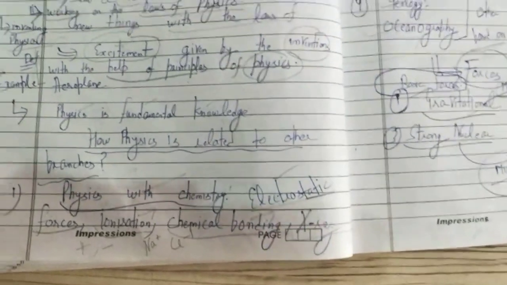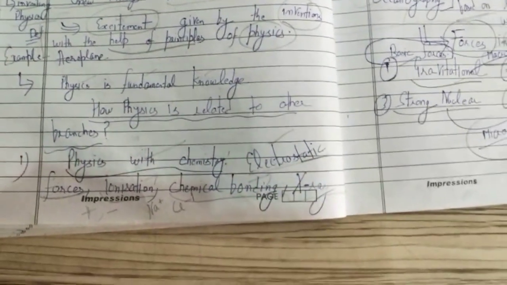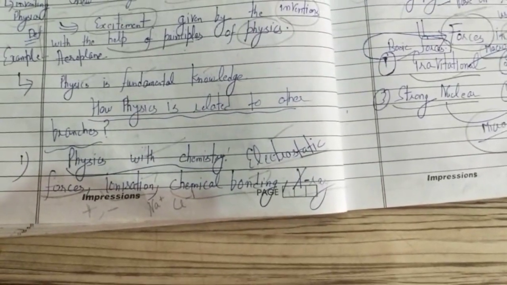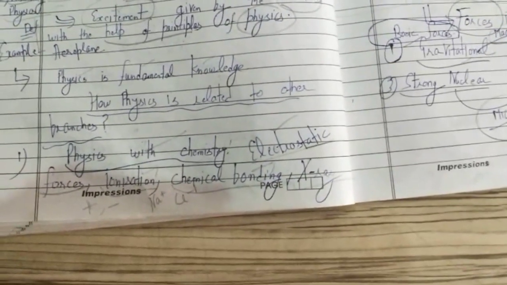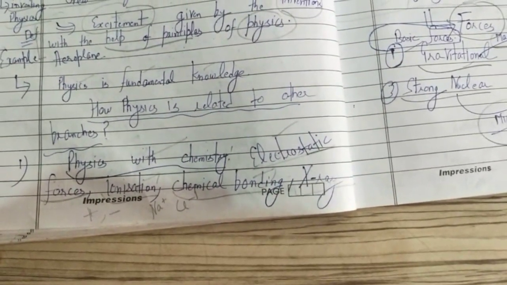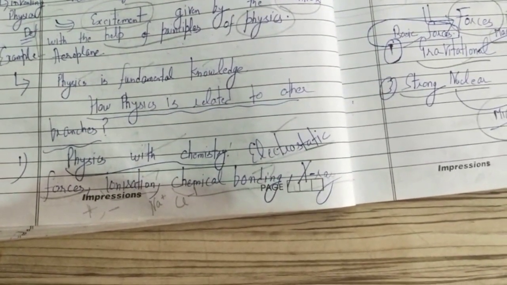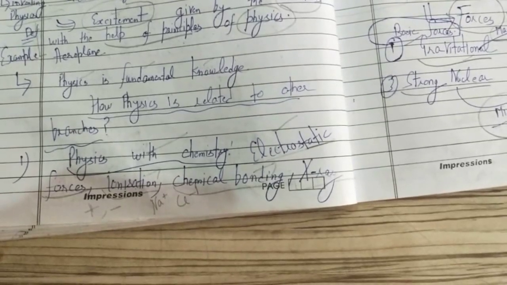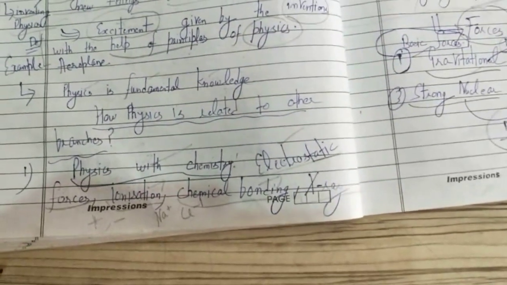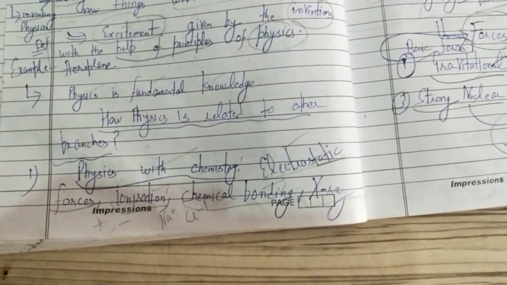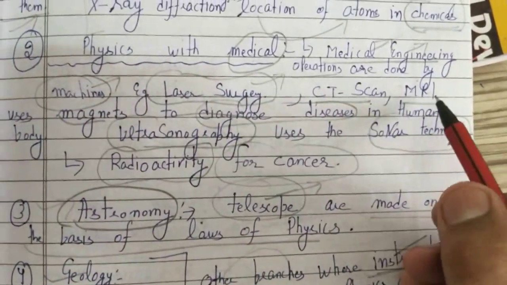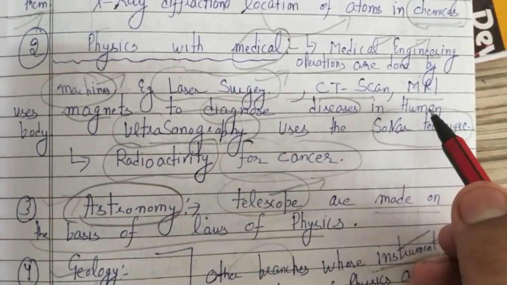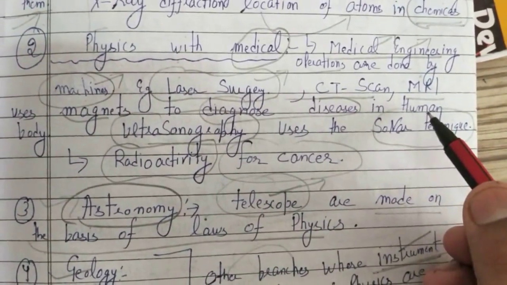So next topic is how physics is related to other branches. Physics in relation with chemistry. The electrostatic forces of physics exist in ionic compounds. So electrostatic forces are required to study the nature of ionic compounds in chemistry and to study the chemical bonding also. Physics in relation to medical. MRI technique uses magnets to diagnose the diseases in human beings.